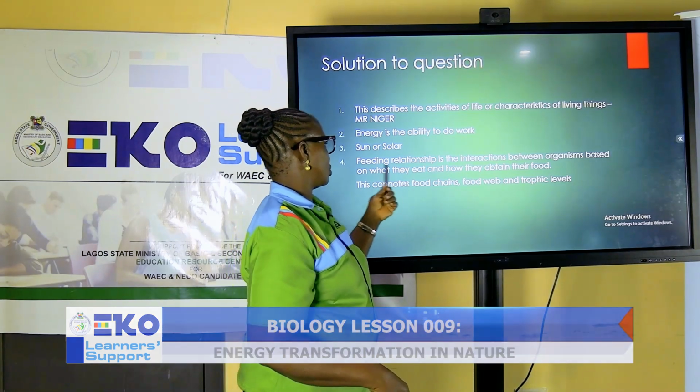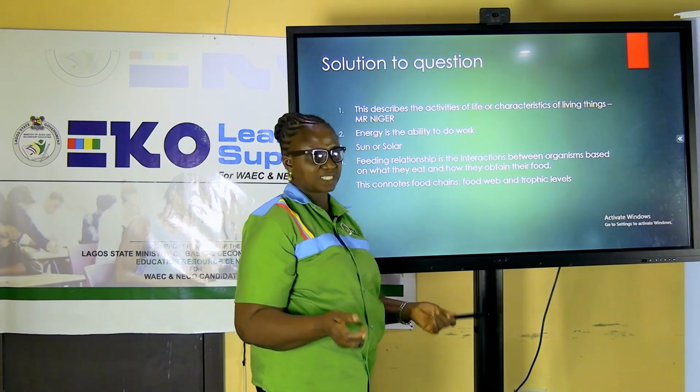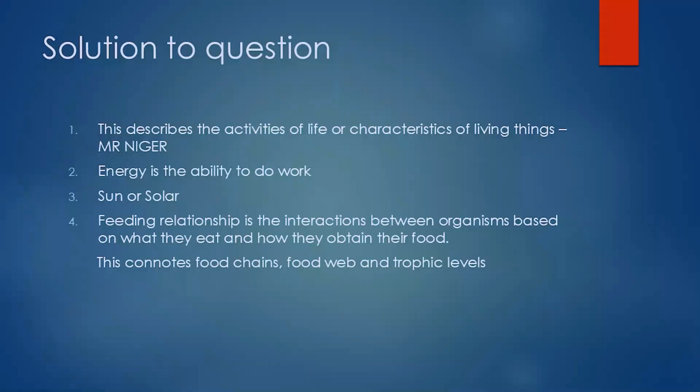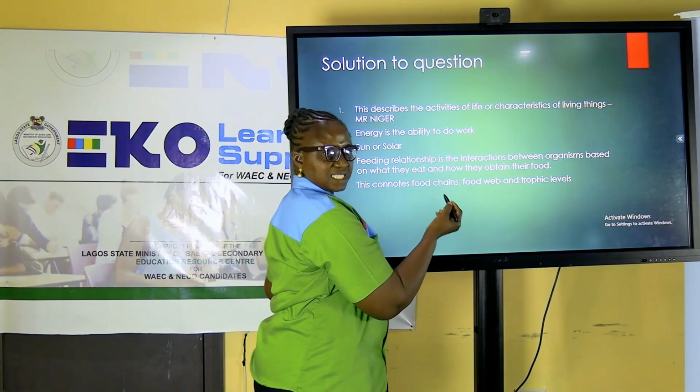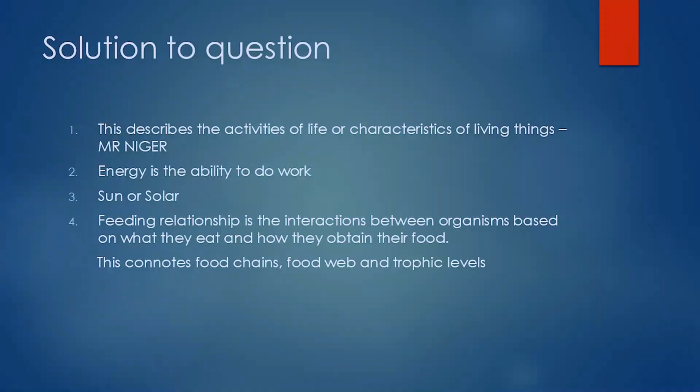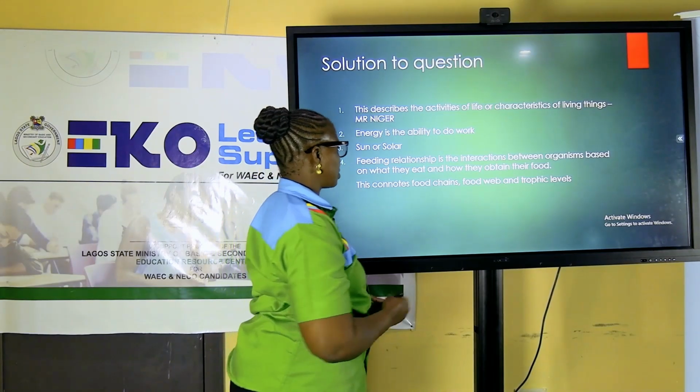And the last question is on feeding relationship. Simply put, it is the interactions between organisms, interaction based on what they eat and how they obtain their food. And I said this indirectly, we are looking at what? Food chain. We can mention food web or trophic level. This you have done when you were looking at functioning ecosystem.